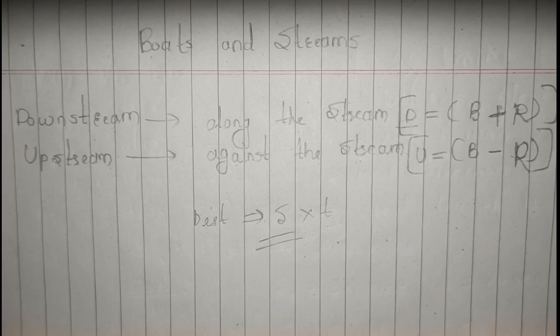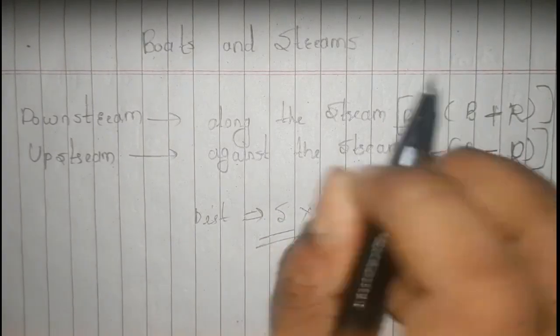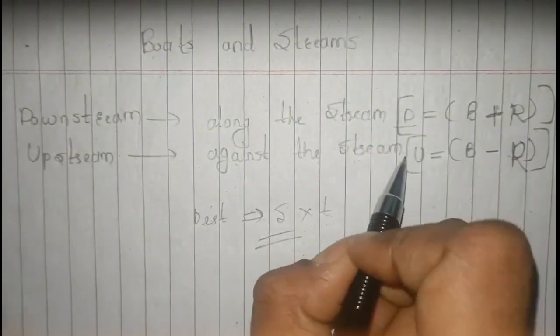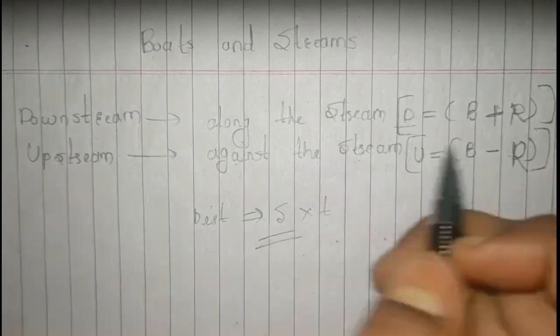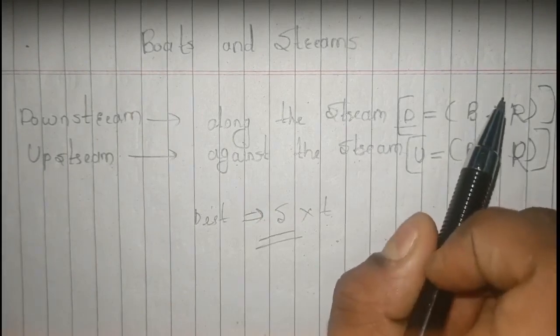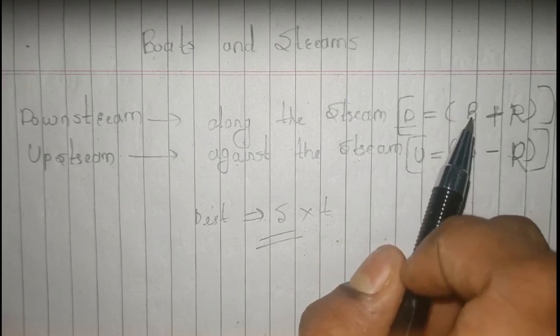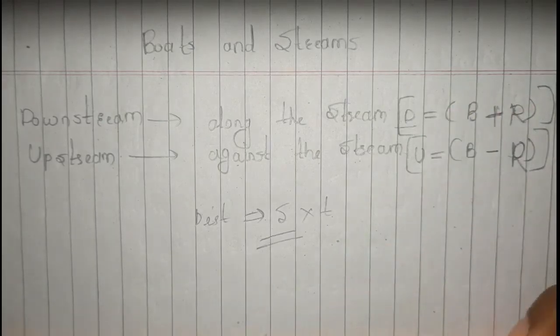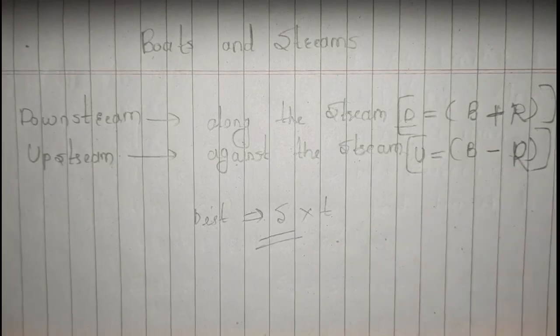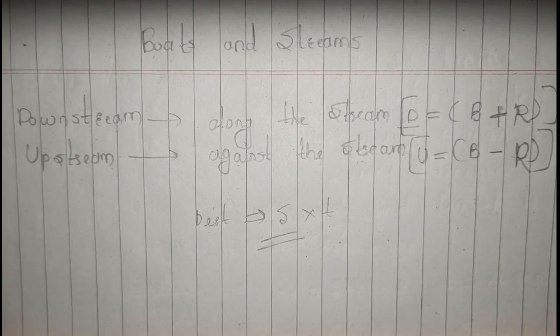Here we have to subtract the river speed from the boat's speed, or based on which is the greater quantity, we will do the subtraction. And just make sure your downstream speed is always greater than your upstream speed, because when you're going with the stream, your speed will be higher. When you're going upstream, that is against the stream, your speed will be lower, right?